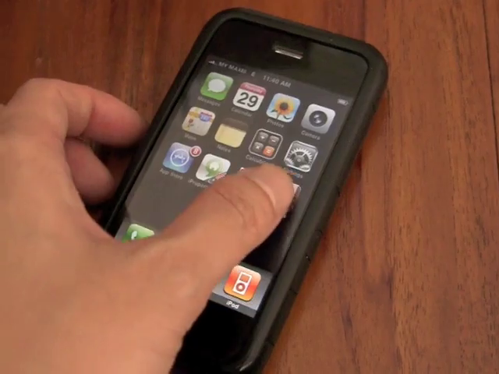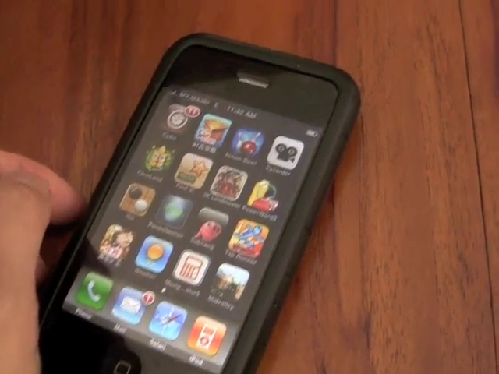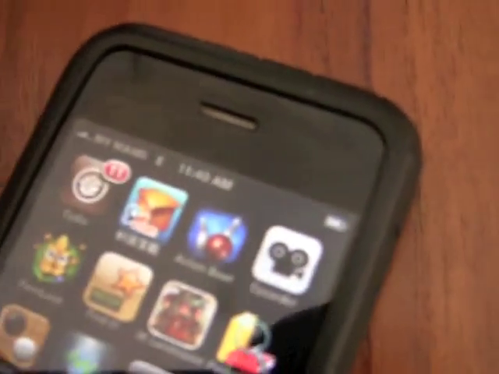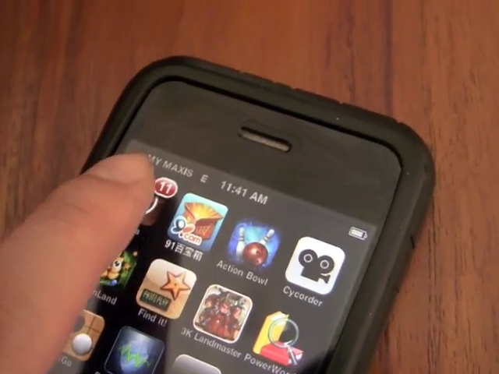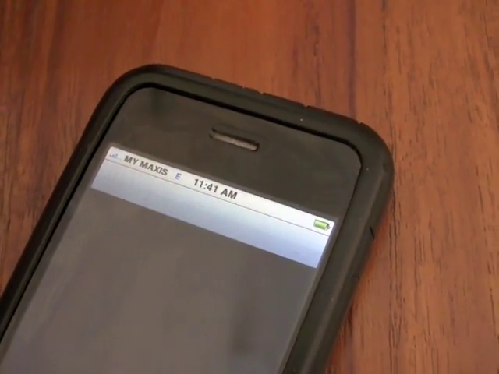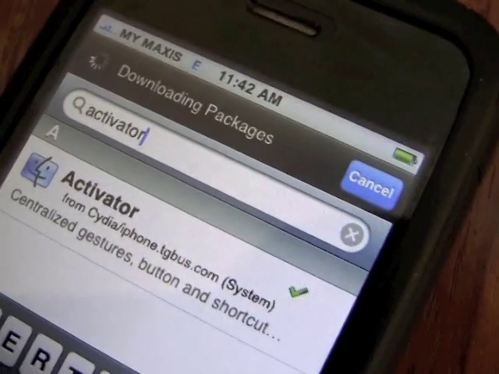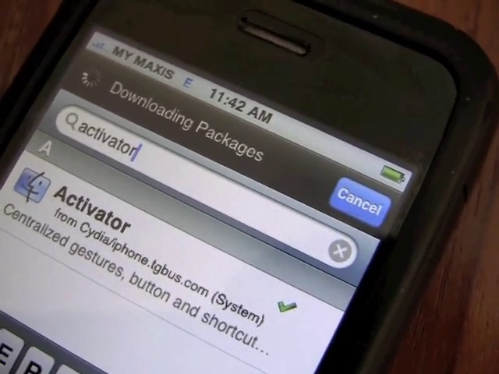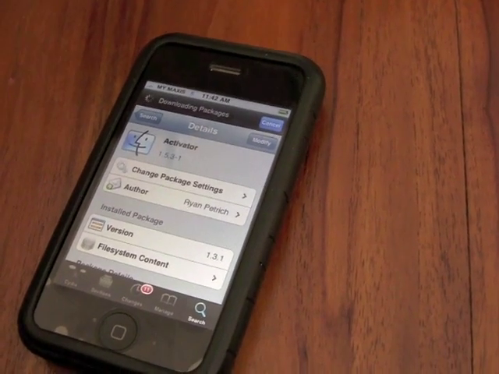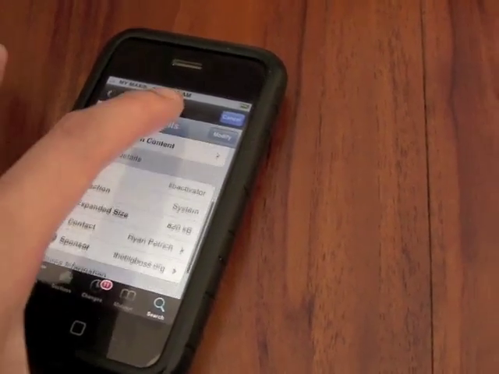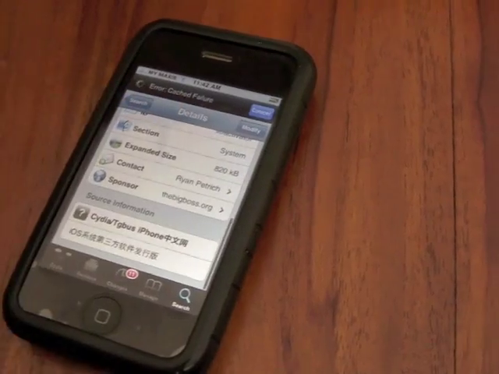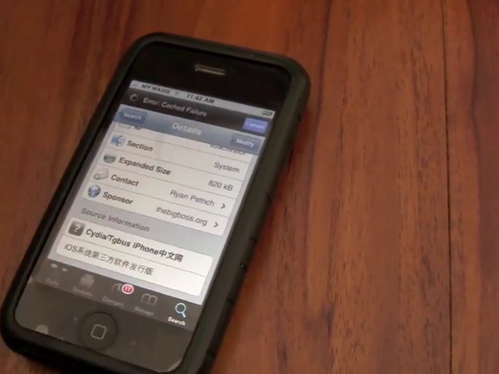First, you have to go to the Cydia application. You need to download one app. It's called Activator. This is how it looks like. So you have to install it, and it will reboot the phone itself later.